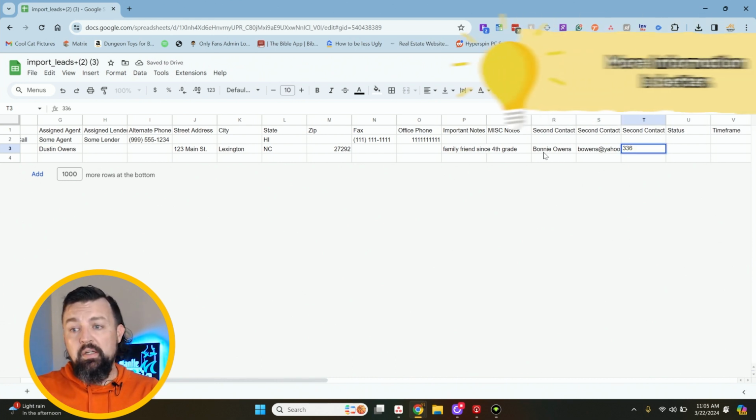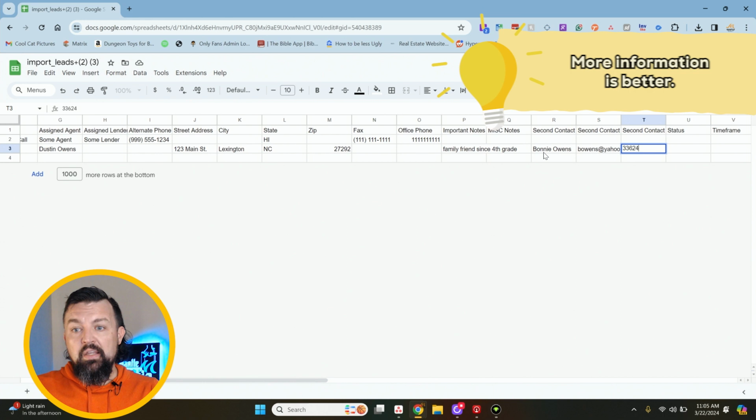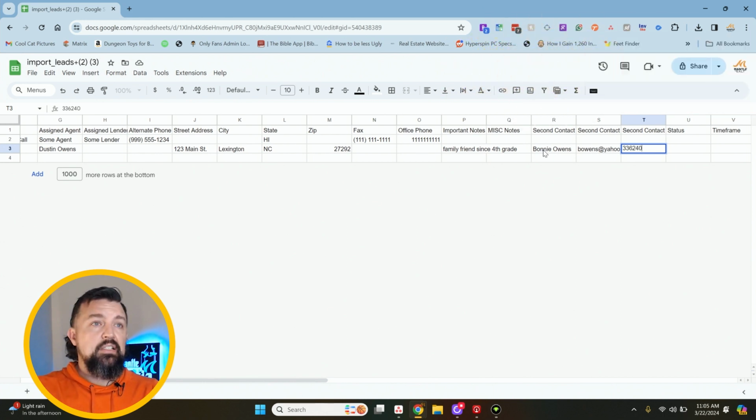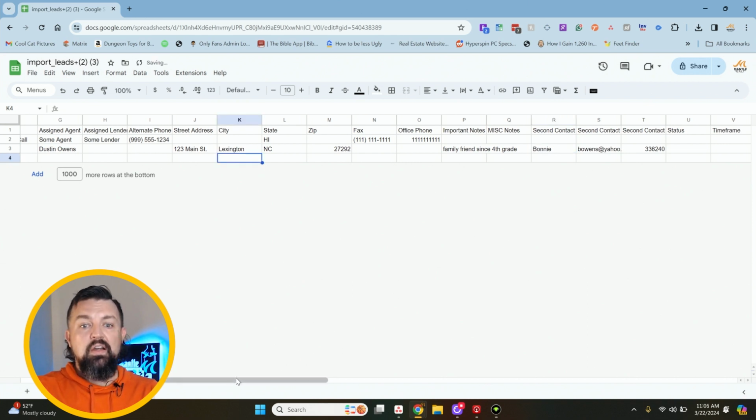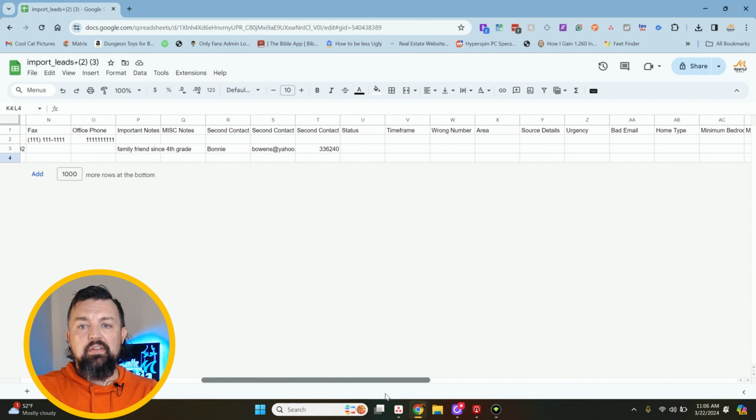And the more information you put in here, remember, the better off you're going to be. So now, whenever I have second contact's information, as long as I put it in here all the same, it's going to split up the exact same way. For me, usually I would do it a little bit differently. I would put Bonnie and not Owens, and that way, whenever I go to send out a card, I take the first name and then put an anchor symbol, second contact name, and then Owens. Because when we send out Christmas cards or Valentine's Day cards or whatever, we send out a tremendous amount at our company. So it's something that we can do and make life a heck of a lot simpler.